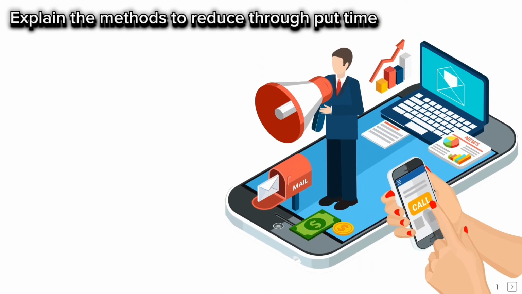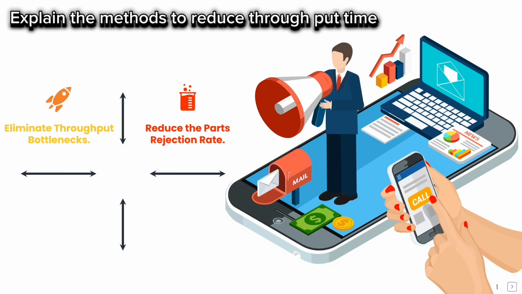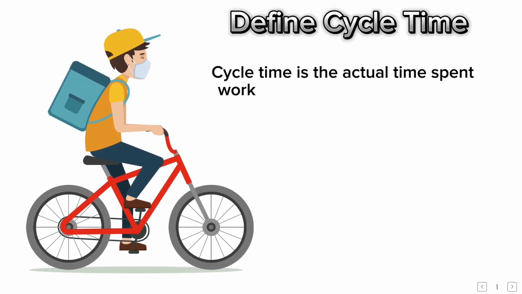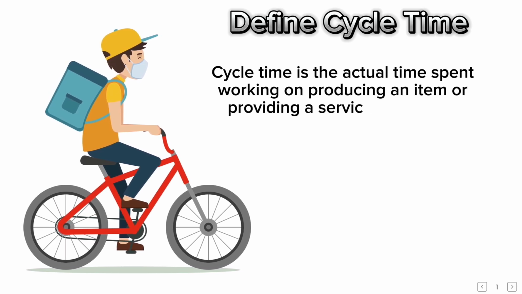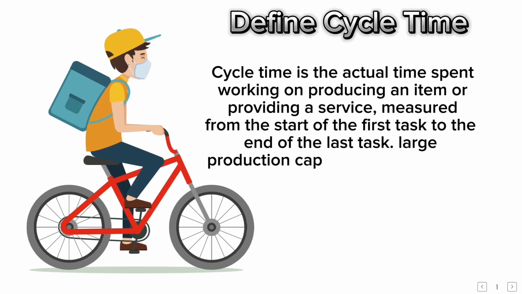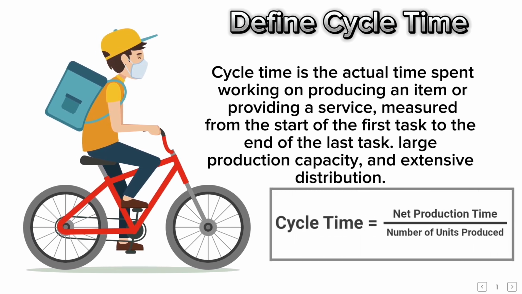Explain the methods to reduce throughput time. Eliminate throughput bottlenecks. Reduce the parts rejection rate. Improve employee training. Use factory automation. Define cycle time. Cycle time is the actual time spent working on producing an item or providing a service, measured from the start of the first task to the end of the last task. Cycle time equals net production time / number of units produced.